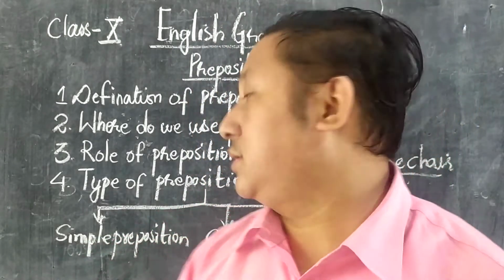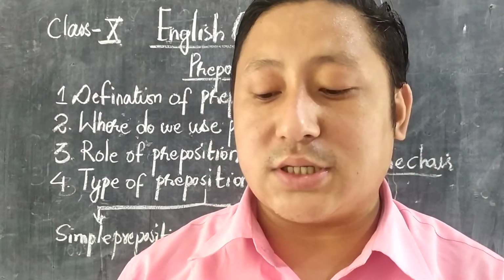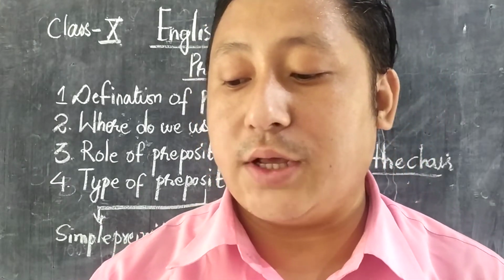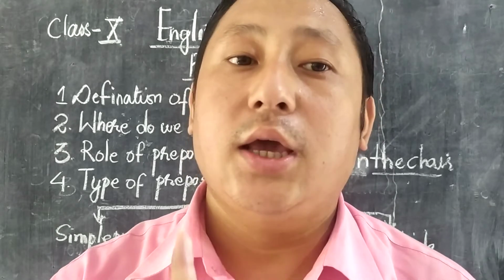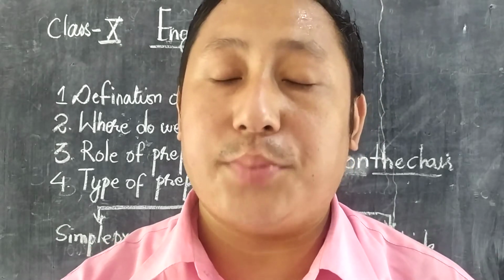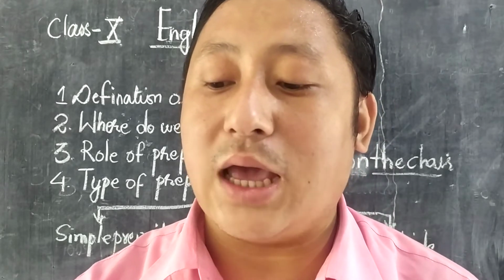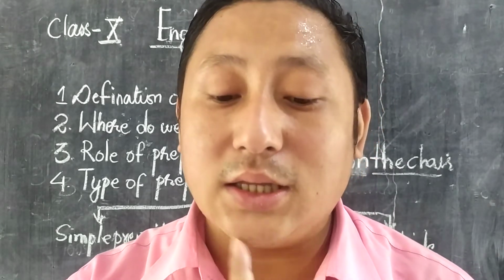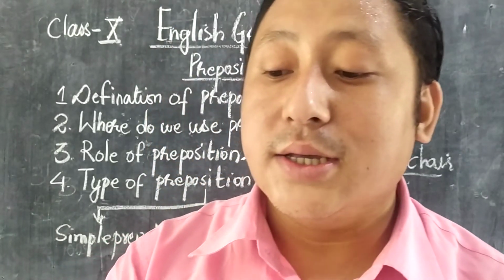Now these phrasal prepositions are a series of words or a phrase that links a relation with the object of the preposition. Did you get it? This phrasal preposition always has a phrase that links related with the object that's present in the preposition in the sentence.